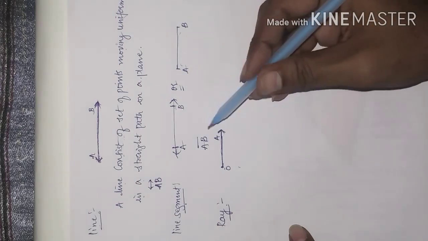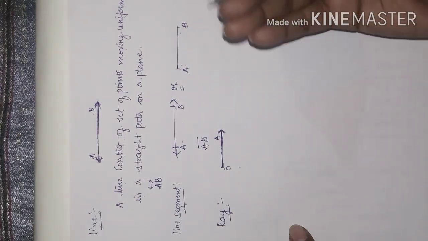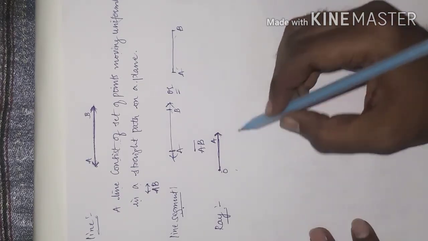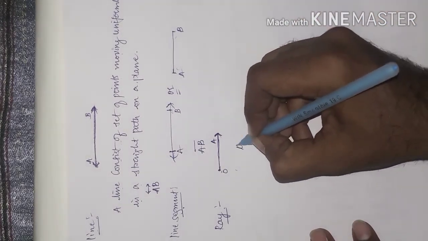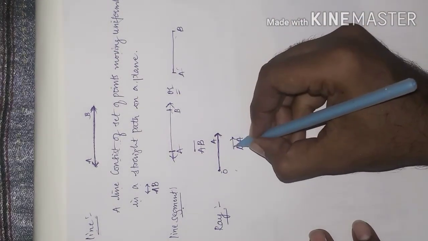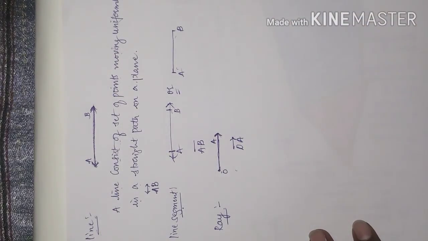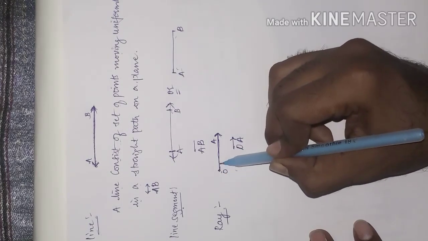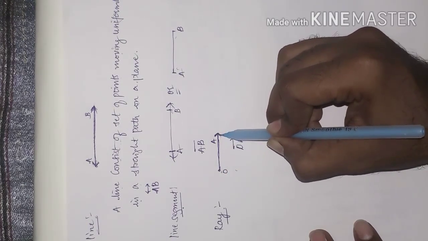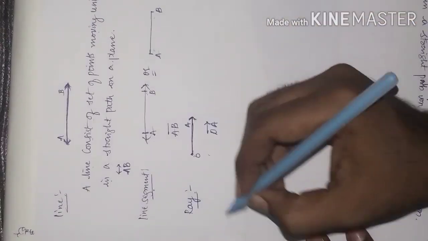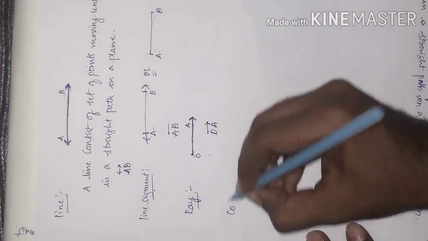These definitions I will give in the notes. Don't worry about that, but just understand the concept here. It is denoted like OA, and we represent the ray with an arrow on top of OA. So this is called a ray. Once again I will repeat it: a ray has one endpoint and the other endpoint is moving uniformly in a plane. This is about the ray. Now let us go for the next concept, that is collinear points.